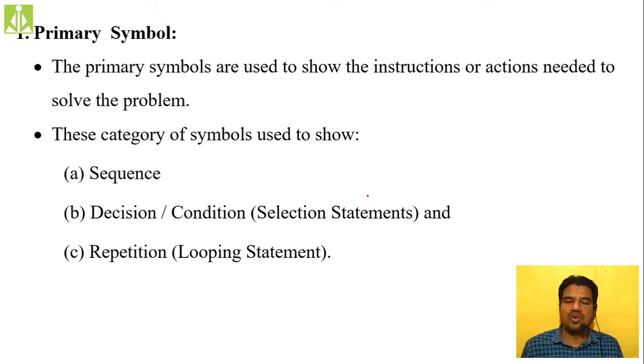They are not going to hold or show any type of instructions, statements, or commands inside your flowchart. Hopefully you understood. So then we have the primary symbols. These types of symbols are used to show the actual instructions or commands or actions inside your flowchart.